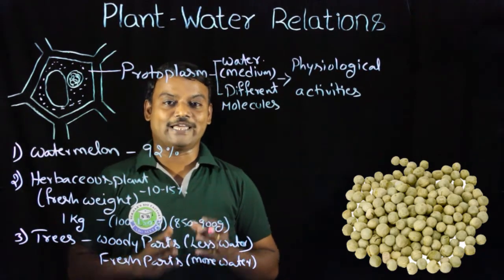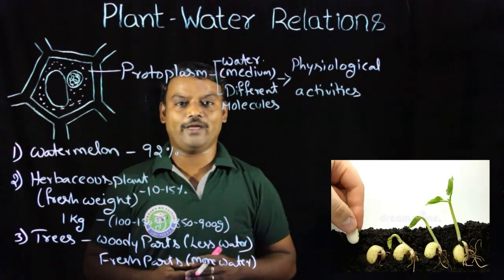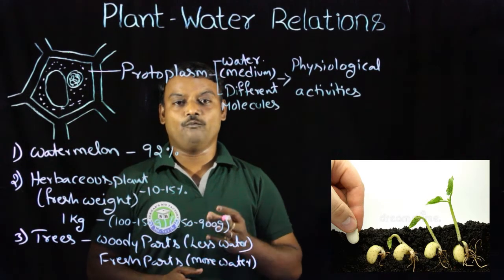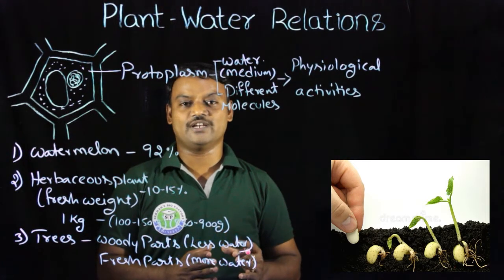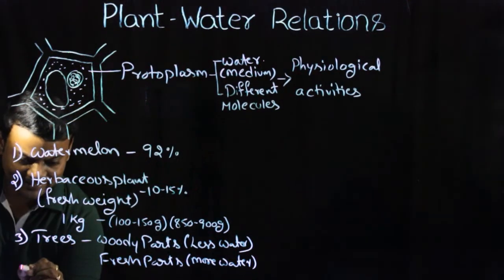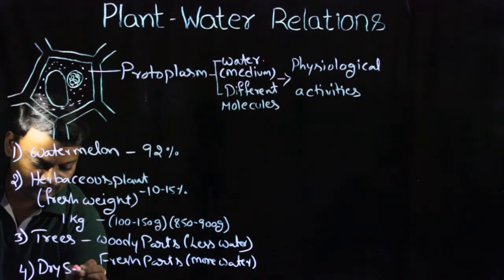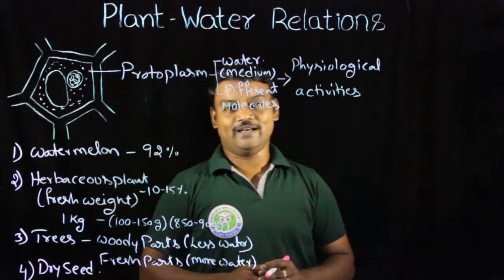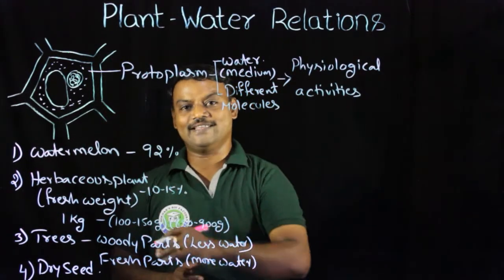This water keeps the seed in a living state. When we keep the seed in soil, because of this small quantity of water, the seed can perform respiration during seed germination for the formation of new plants. So even a dry seed has a little quantity of water. This is the relation of water and plants in different examples.